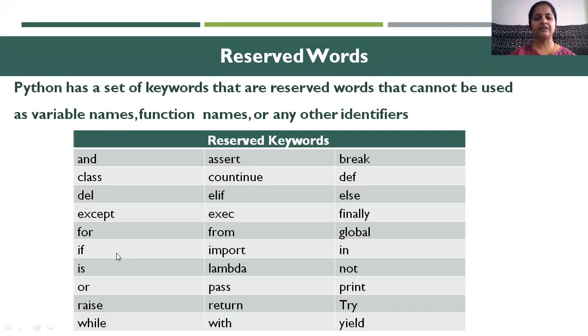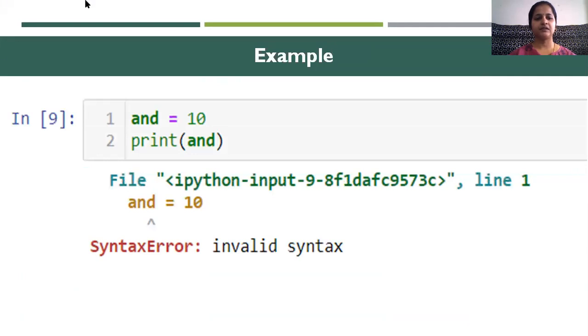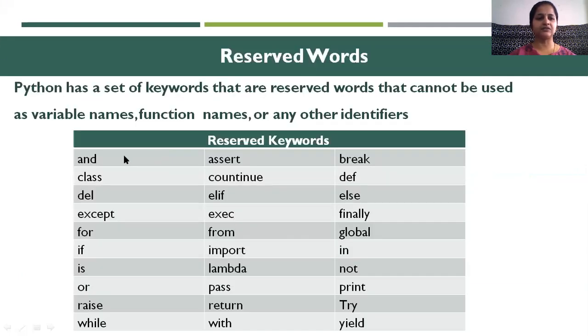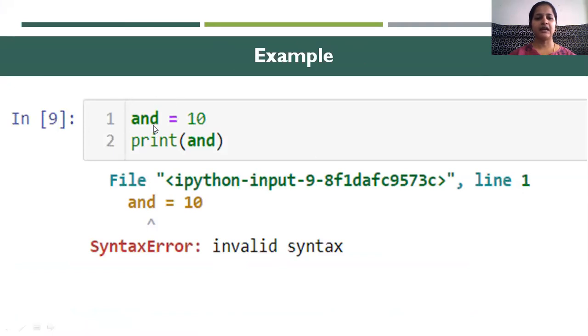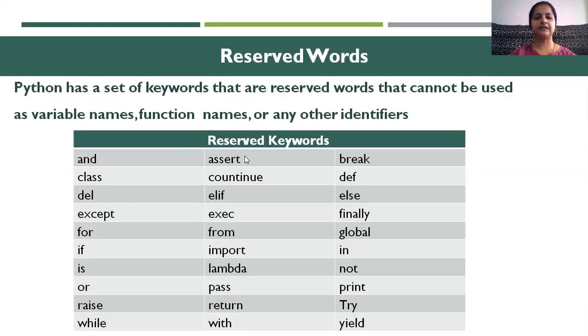All these are reserved words which we are using for a particular purpose, and they cannot be used as identifiers or variable names. So here we have 'and' as a reserved word, and I am using it here: and equals 10. So here I am getting a syntax error, invalid syntax. So we cannot use reserved words as variable names.